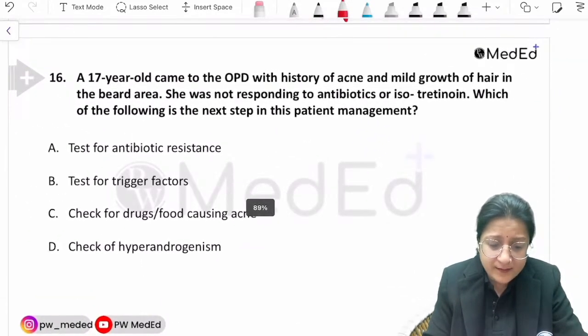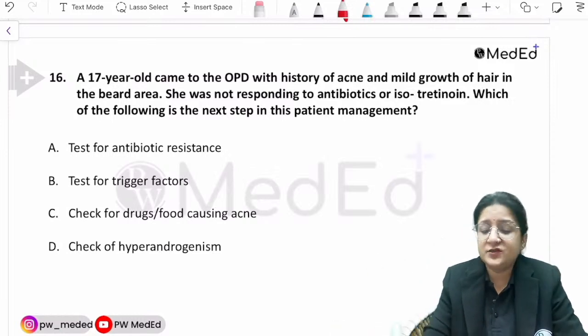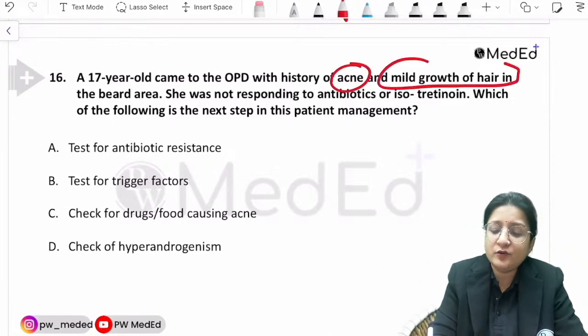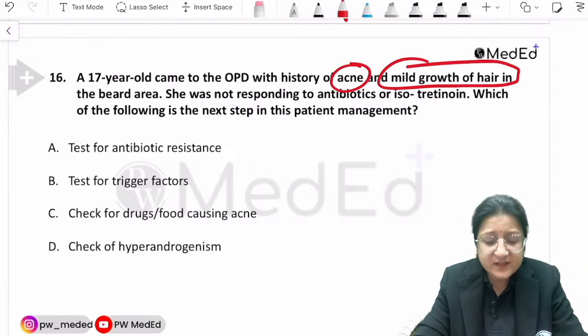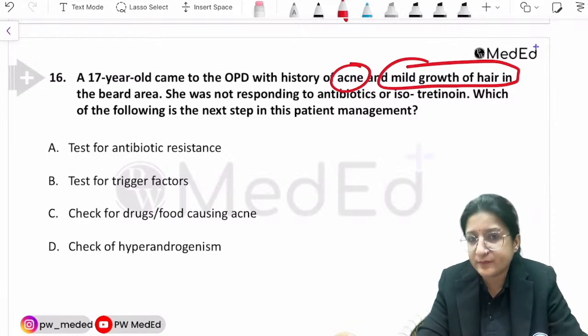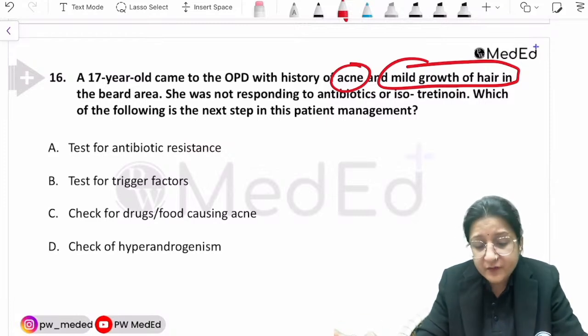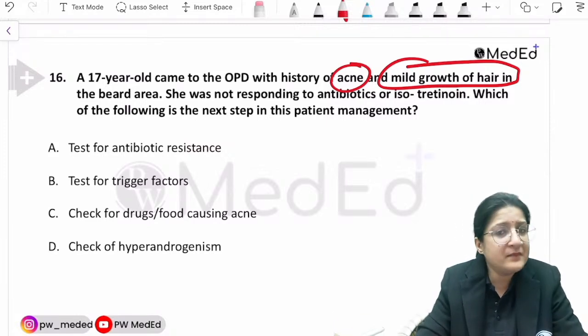Now let's have a look at the next question. A 17-year-old came to the OPD with history of acne and mild growth of hair in the beard area. She's a young girl. She's not responding to any antibiotics or isotretinoin. So most probably she's gone to the derma OPD and she's taking treatment for her acne and mild hair growth. Which of the following is the next step in the management?